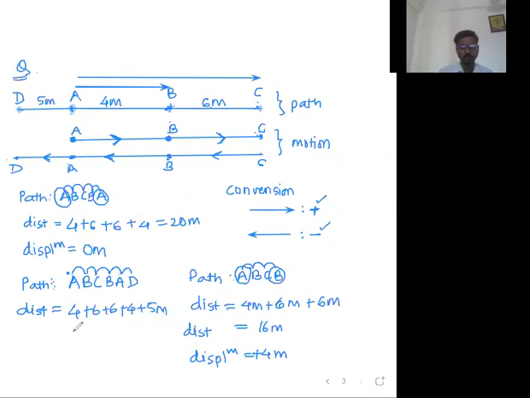You simply have to keep on adding it. Okay. So 4 plus 6 is 10, 10 plus 6 is 16, 16 plus 4 is 20, 20 plus 5 is 25. That's the distance. Tirtha, is that clear to you? Reply me. Small c, small n. That's the distance. 25 meter.